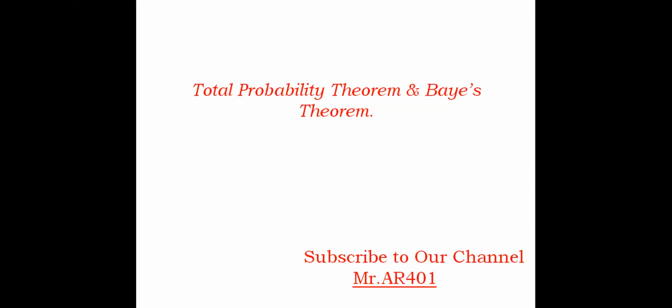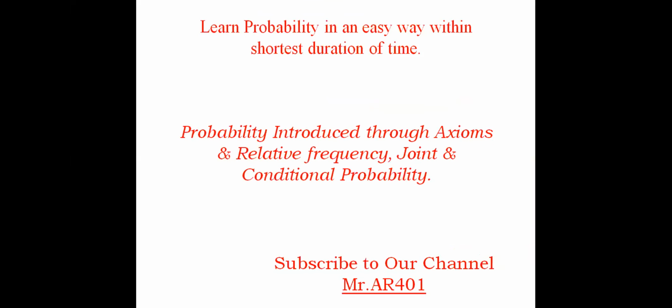Before we start our discussion about total probability theorem and Bayes theorem, if you have not seen my previous video, do watch. Why? Because in the total probability theorem, we are going to make use of one of the axioms of probability. So do watch the previous video, that is probability introduced through axioms, relative frequency, and joint and conditional probability. This video is of only 10 minutes of duration. So please go through this video.